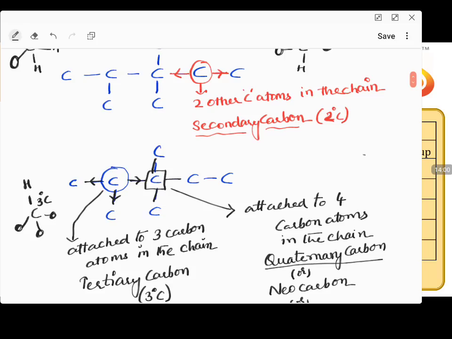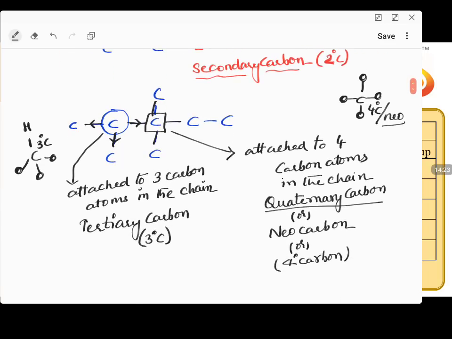If all the 4 valencies are filled with carbon, then that type of carbon is called quaternary carbon or neocarbon. So these are the terminologies we have to be aware of, and that makes our lives very easy when we are understanding the types of alkyl groups.